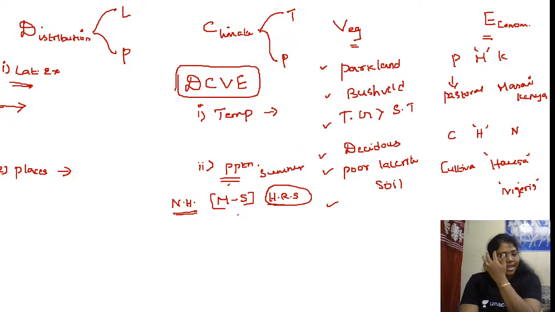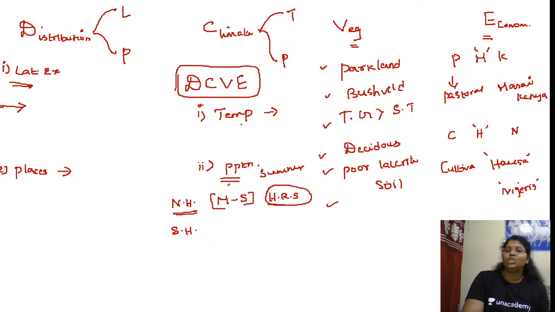Only two seasons we have: a hot wet season and a cool dry season. The reverse is in the southern hemisphere. Temperature has an extreme diurnal range, and winter is 15 to 30 degrees Celsius and summer is 25 to 30 degrees Celsius.